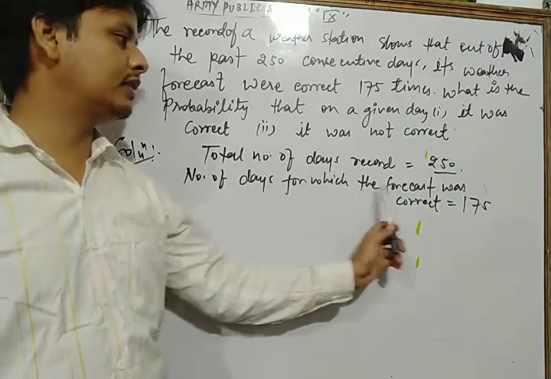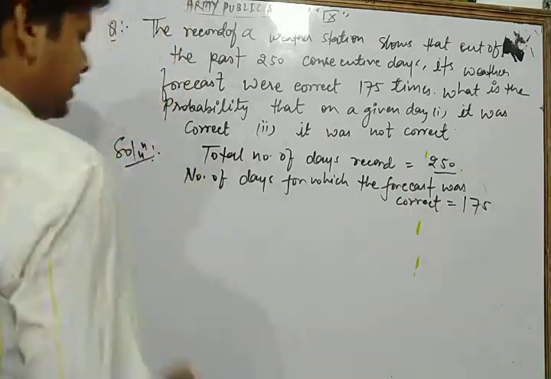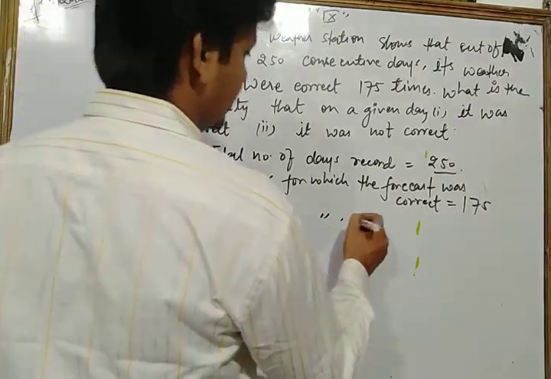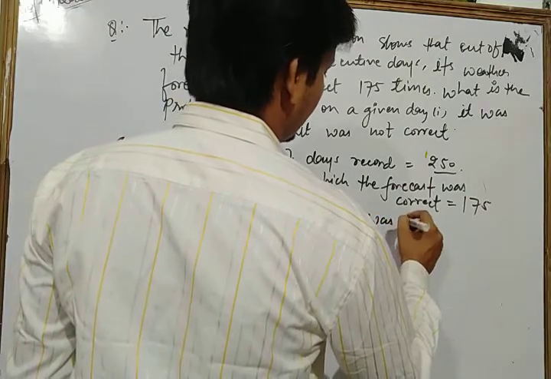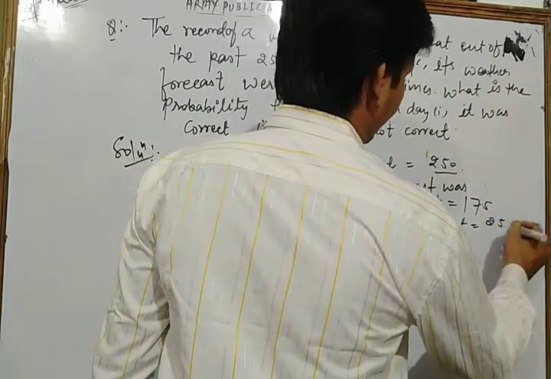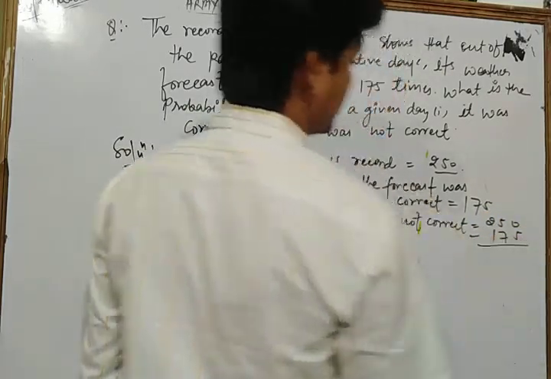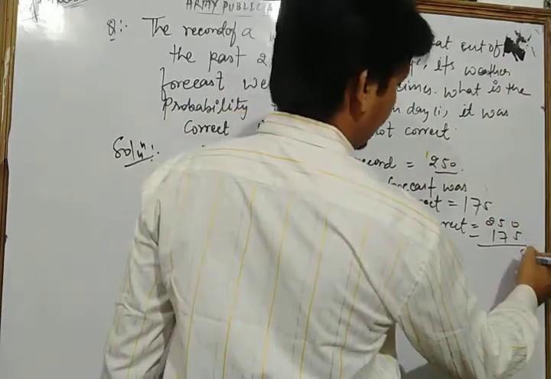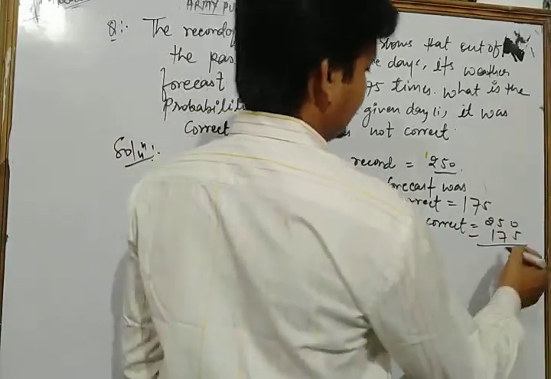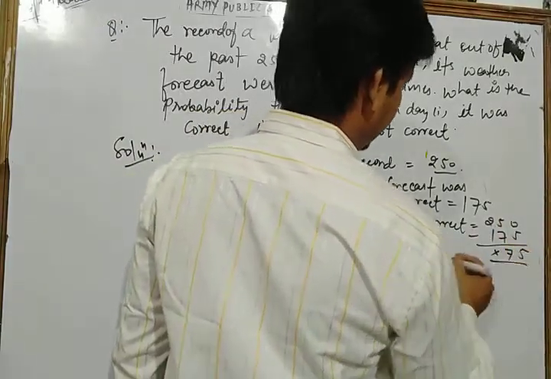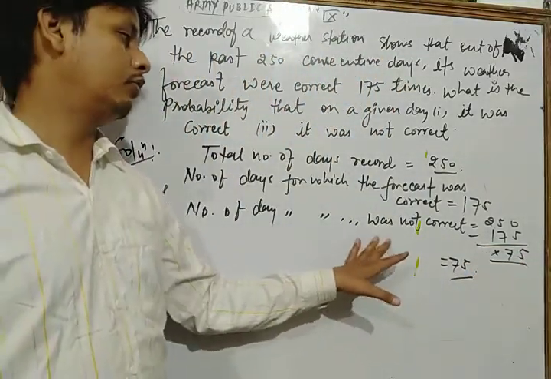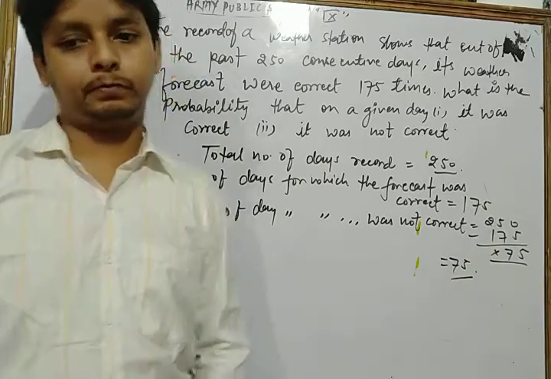Here the number of days for which the forecast was correct is 175, and the number of days for which the forecast was not correct, how many? That is 250 minus 175. Means what? 10 minus 5, that is 5. Here 4 is left, 14 minus 7, that is 7. That is 75 times the forecast was not correct.